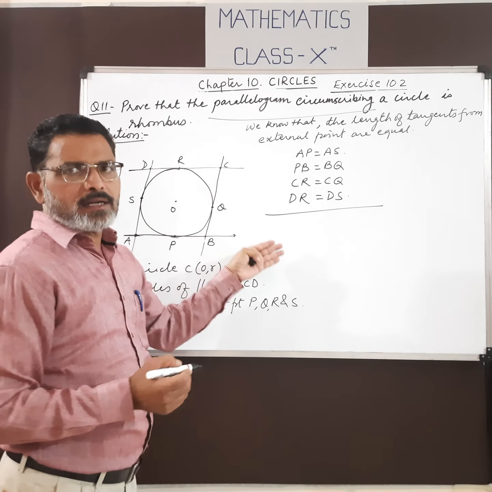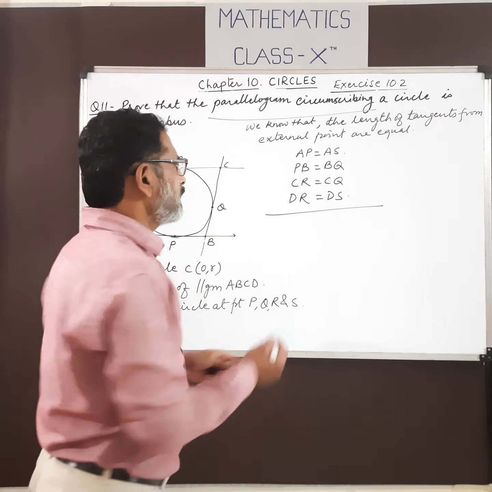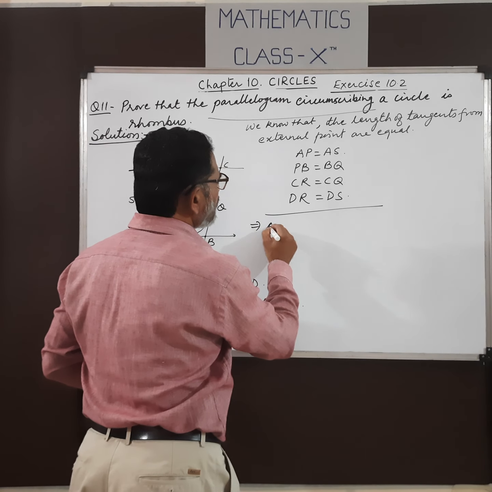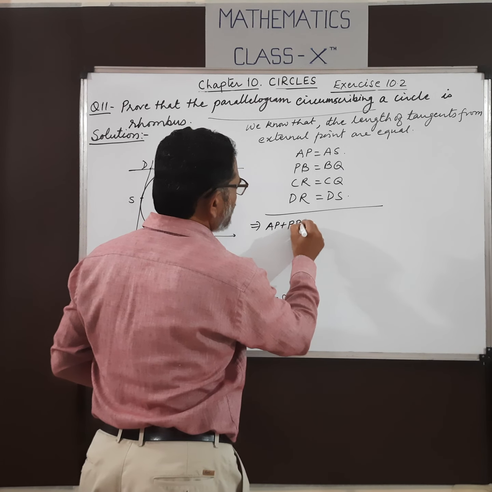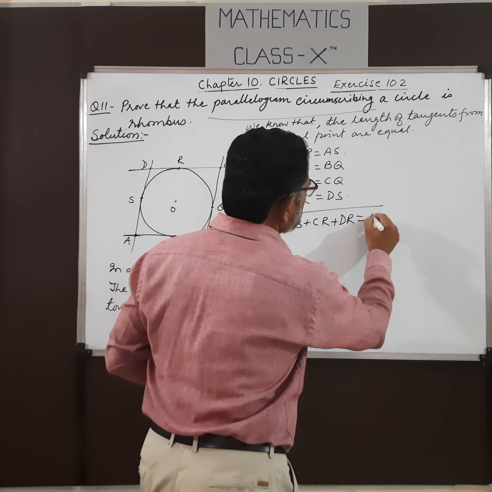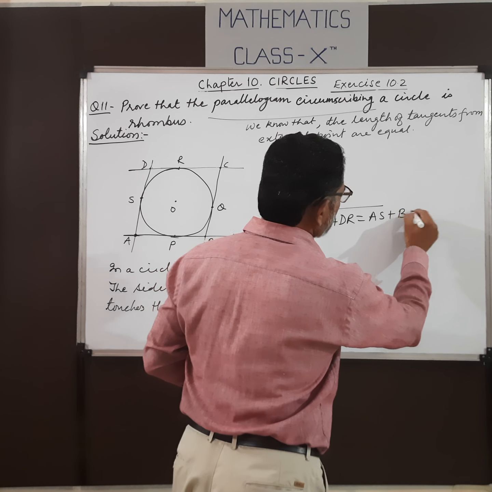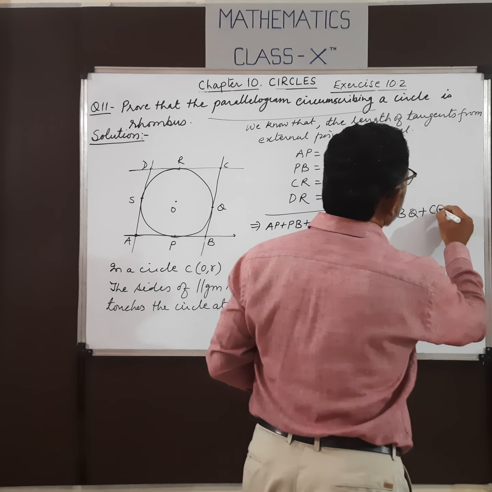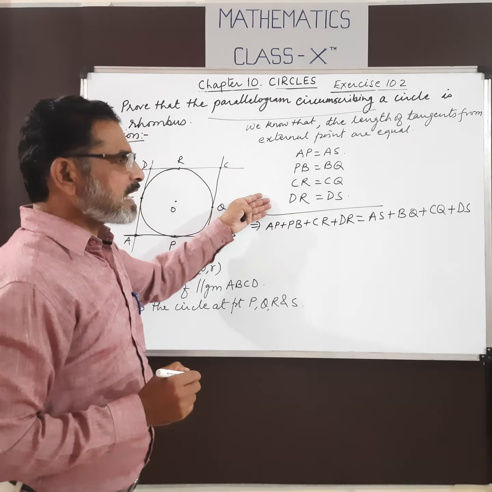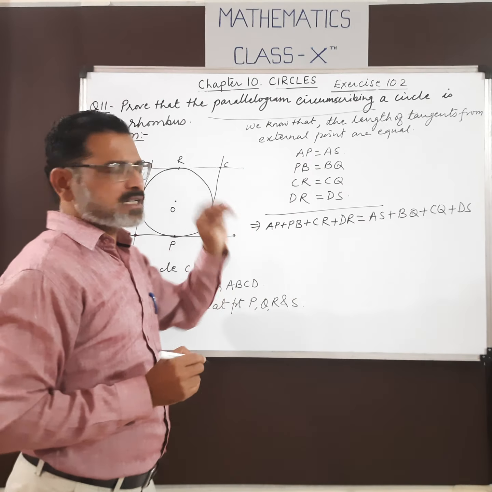Now, if we add side by side, on adding these relations we have AP plus PB plus CR plus DR is the same as AS plus BQ plus CQ plus DS. The sum of the left hand side is the same as the sum of the right hand side.